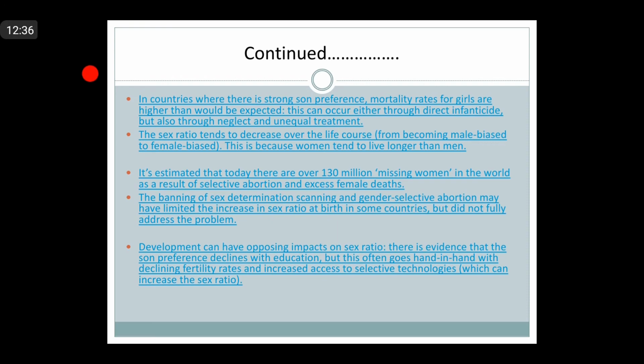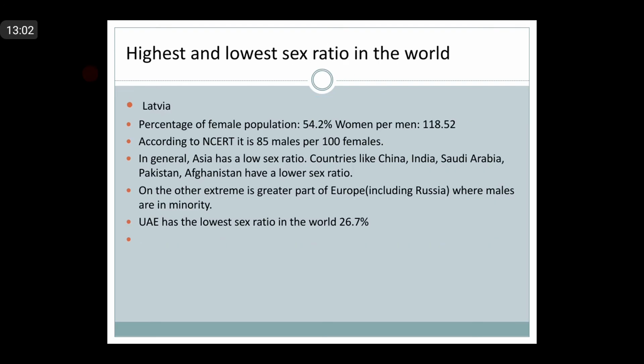Okay, all these are the surveys taken in different countries or in different continents. So, development can also have an opposing impact on sex ratio. There is evidence that the son preference declines with education, but this often goes hand in hand with the declining fertility rates and increased access to selective technologies, which can increase the sex ratio.